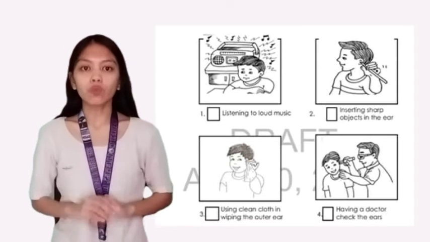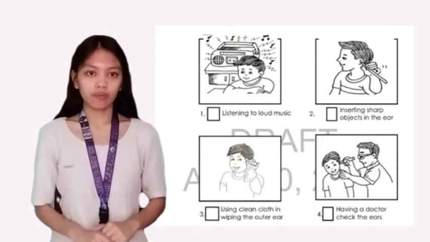Okay, questions for the ears. Which part of the ears collects sounds? Right, pinna. What happens to the eardrum when the sound reaches it? Okay, it shakes or vibrates. What are the 3 small bones that are connected to the eardrum? Hammer, anvil, and stirrup. Okay, number 1, listening to loud music.